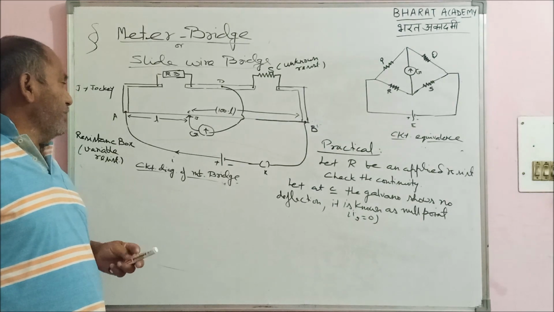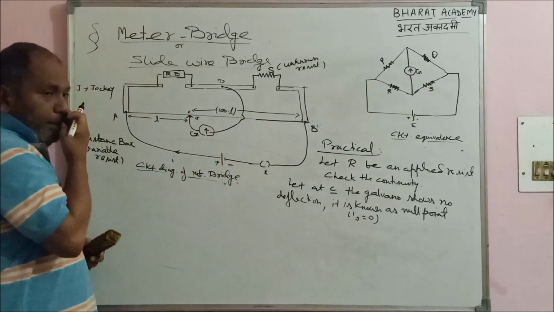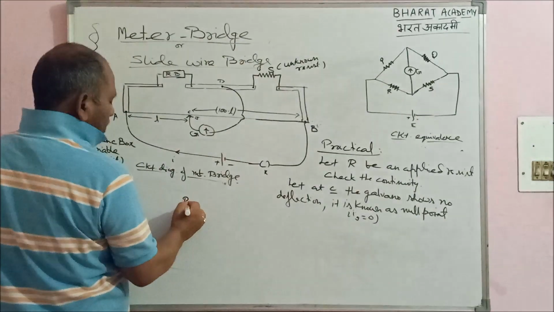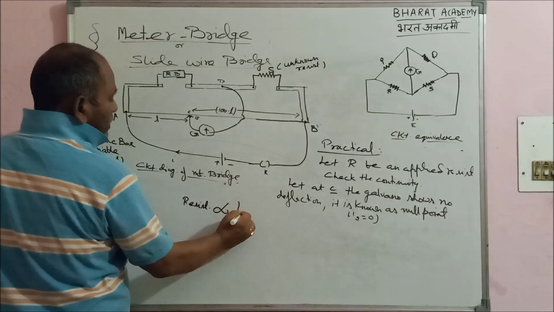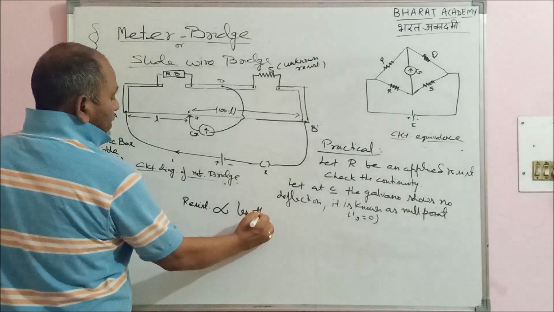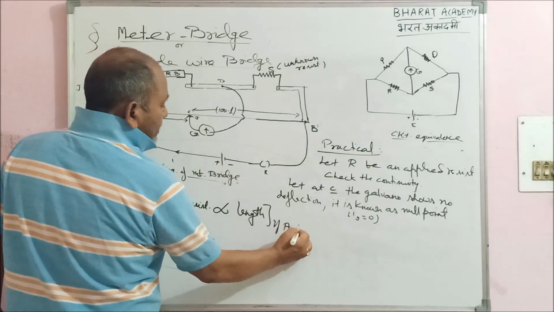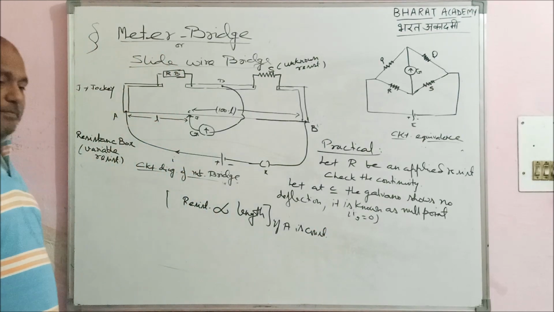What will happen at C? Suppose the length of AC is L, remaining BC will be 100 minus L, right? According to the law of resistance, resistance is always directly proportional to length, provided that area A is constant, means if the area of cross section is same.